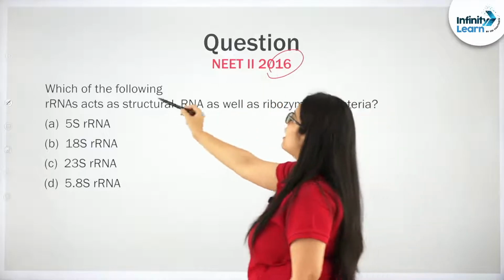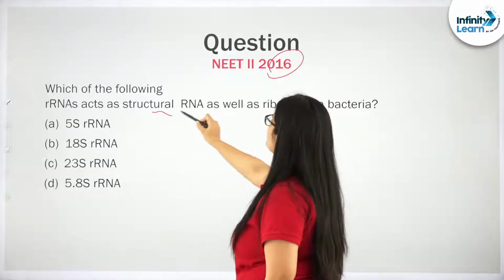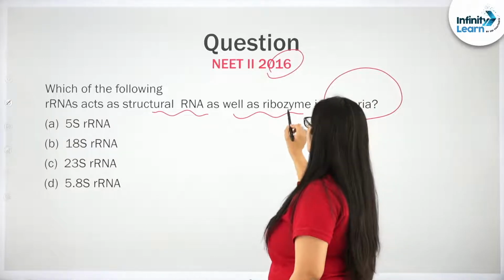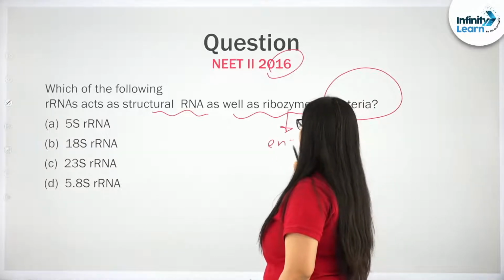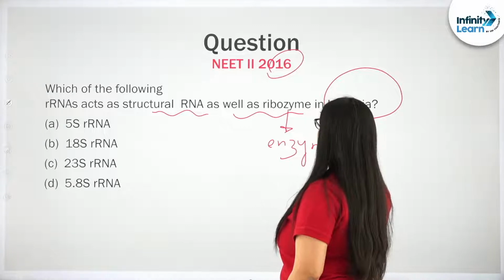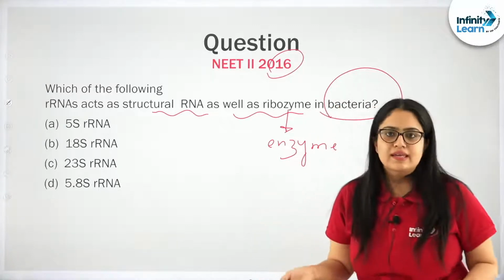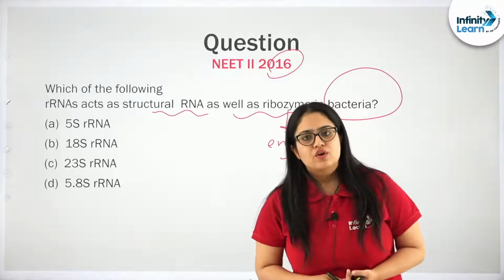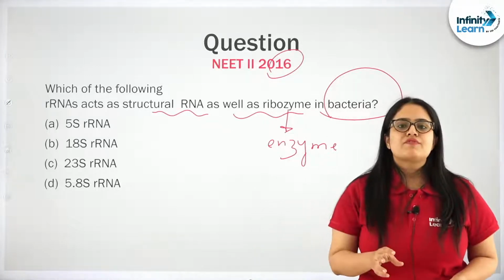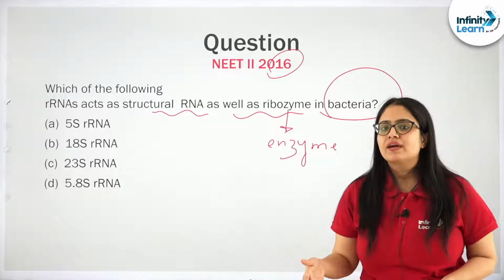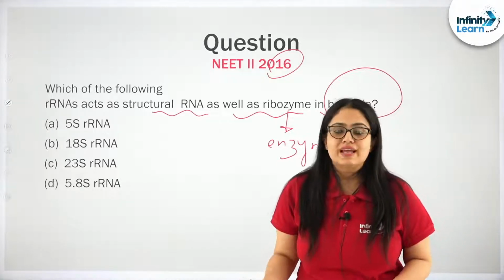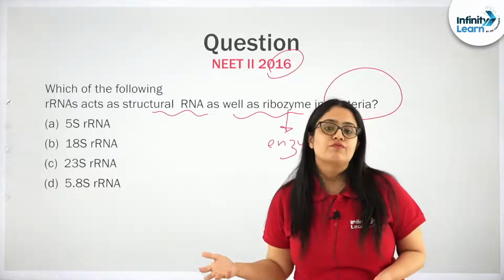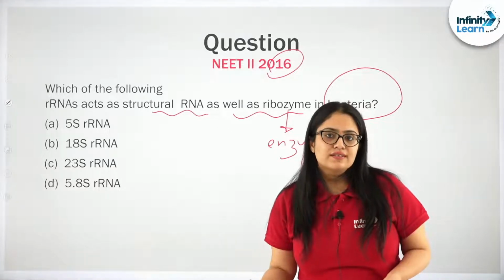Which of the following rRNAs acts as a structural RNA as well as a ribozyme in bacteria? What is a ribozyme? It is an enzyme. What is the function of an enzyme? This enzyme will do catalysis, right? It is going to catalyze some type of reaction. So a ribozyme is a type of enzyme that is made up of nucleic acid, right?